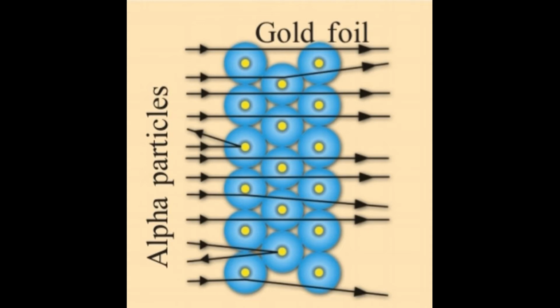This region he called the nucleus. The positively charged concentrated part in the center of an atom is called the nucleus.